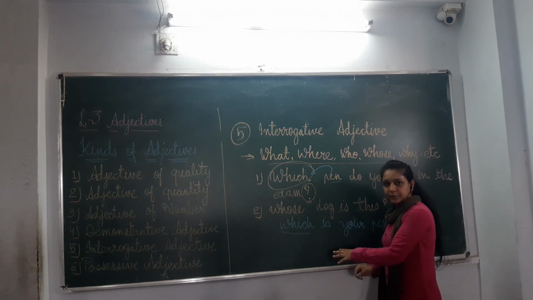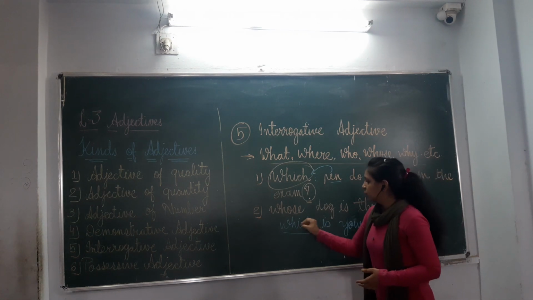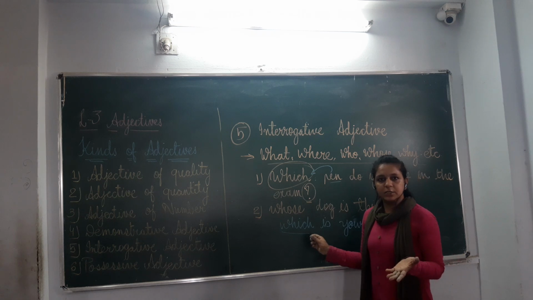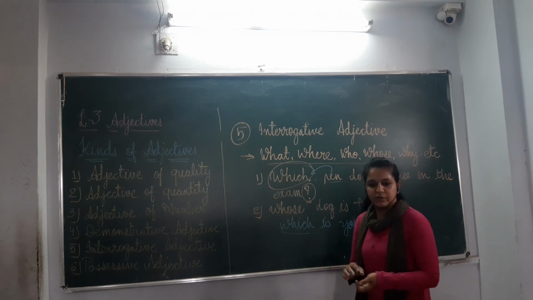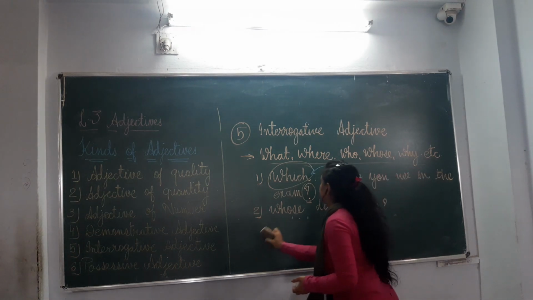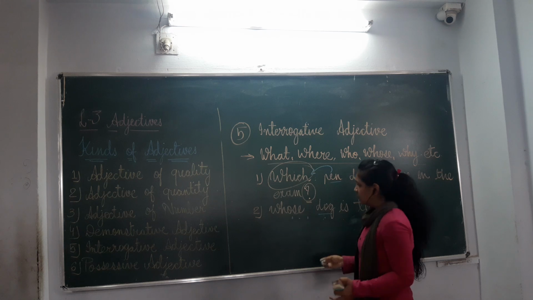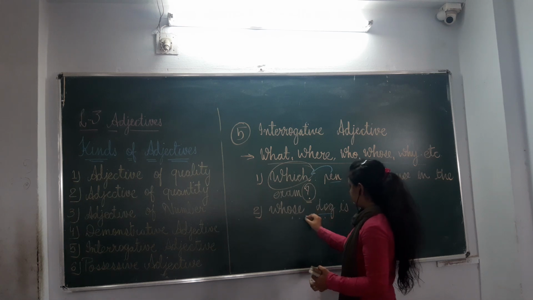So, this is not an interrogative adjective. This is interrogative pronoun. Okay. So, this we will learn afterwards. Right now, we will focus on adjective only. So here also, whose dog is this? Dog is a noun and it is placed just after the word whose.